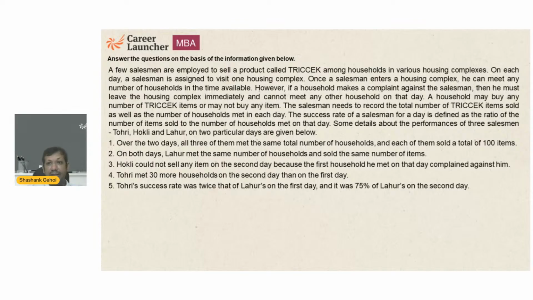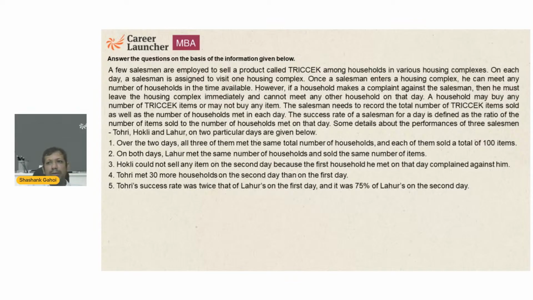Once a salesman enters a housing complex, he can meet any number of households in the time available. However, if a household makes a complaint against the salesman, then he must leave the housing complex immediately and cannot meet any other household on that day.